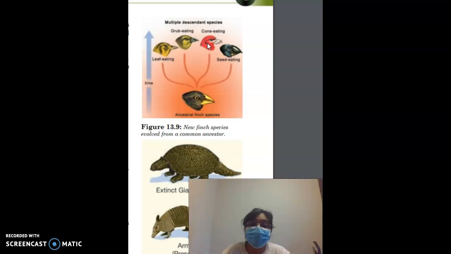Charles Darwin found out that species that lived millions of years ago still resembled living species. For example, if you look over here, this is an extinct giant Glyptodon, okay? And this is no longer in our world. It's completely extinct, but it still represents to some extent a living organism called an armadillo, right?